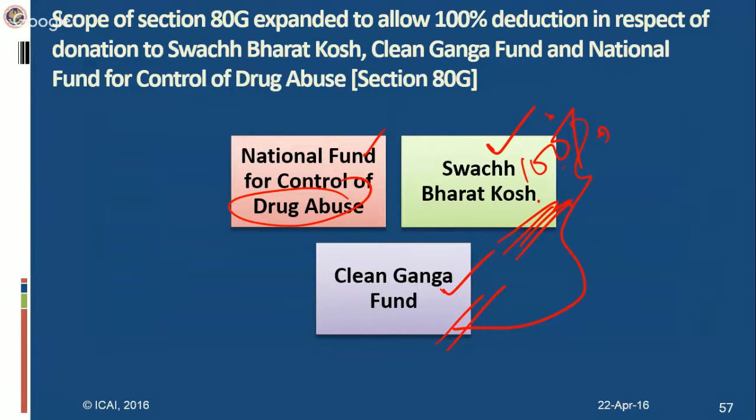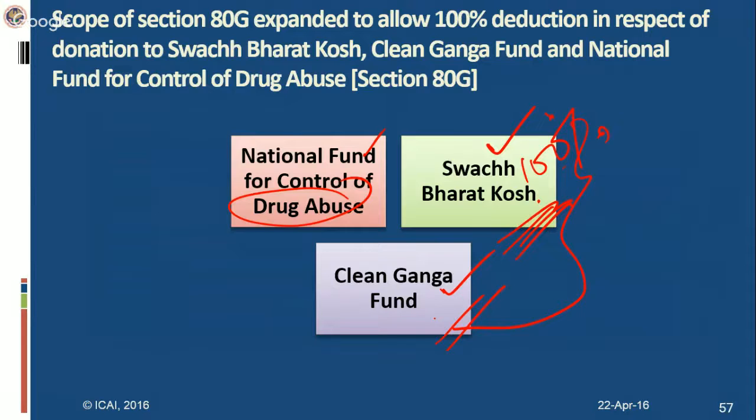In the case of contribution to Swachh Bharat Kosh and Clean Ganga Fund, if the assessee has already claimed the same as a benefit under Section 135 of the Companies Act towards corporate social responsibility, the amount paid towards Swachh Bharat Kosh, if you have taken it as discharge of your corporate social responsibility under the Companies Act, then that amount will not qualify for deduction under Section 80G. Same with the case of Clean Ganga Fund.